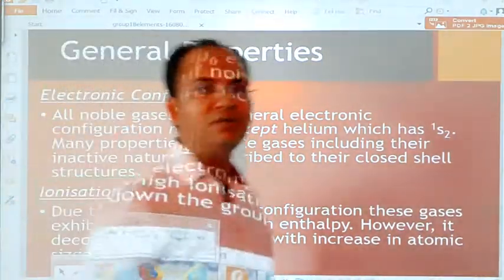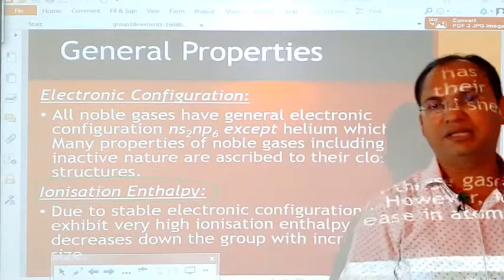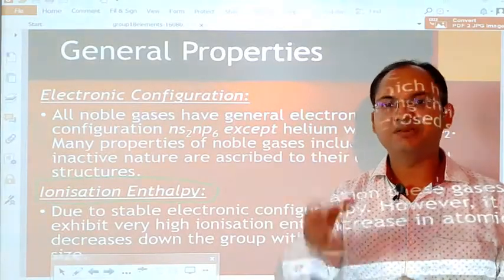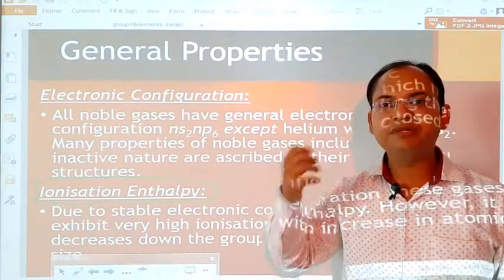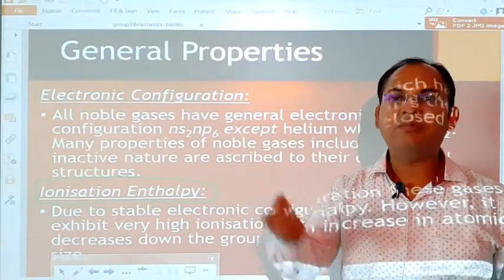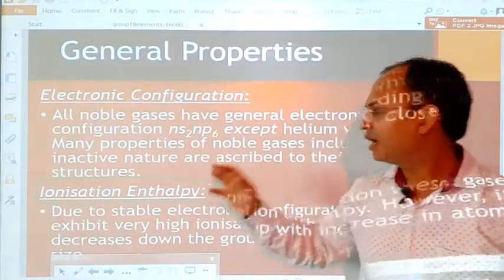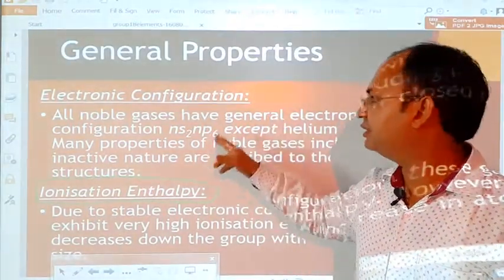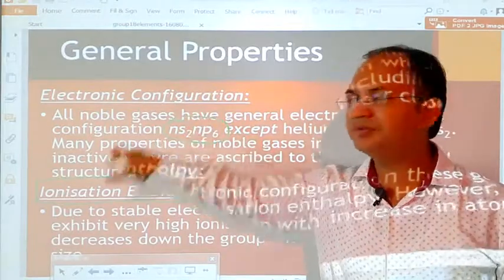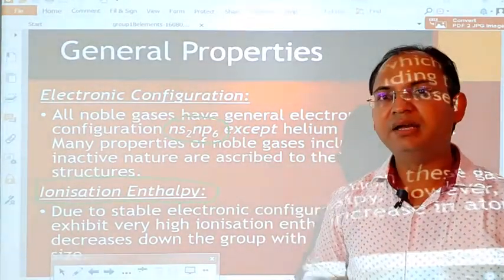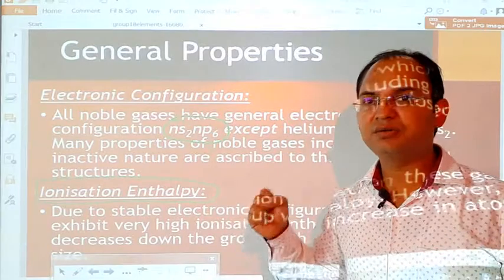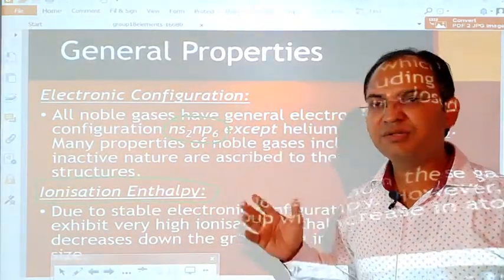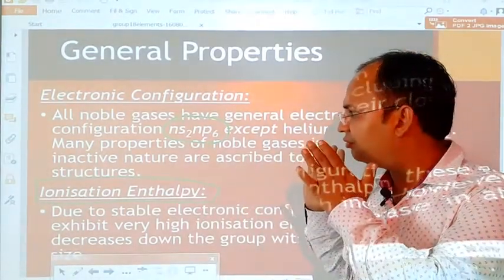First of all, let's understand the meaning of ionization enthalpy. The enthalpy, or the energy required to remove an electron from the valence shell, is known as the ionization potential. Students, we have seen that they have the most stable electronic configuration, and it is very hard to remove or add an electron in such a stable configuration,